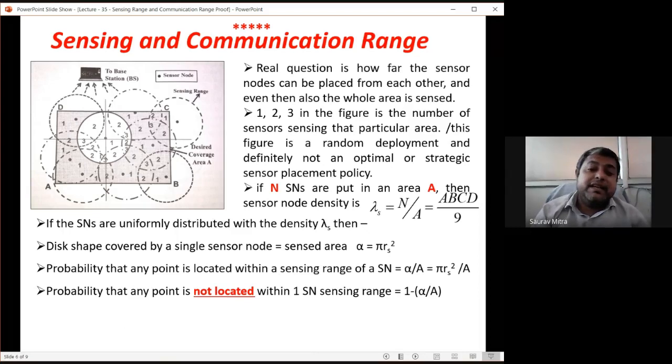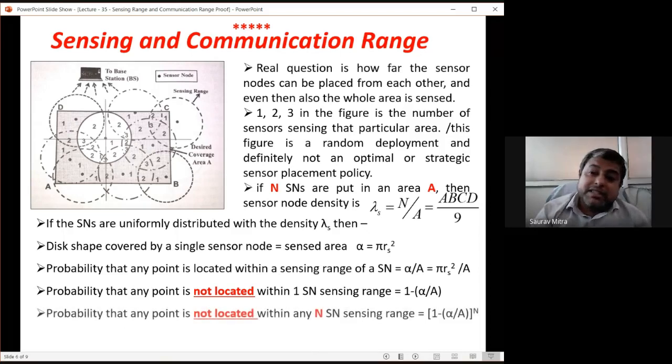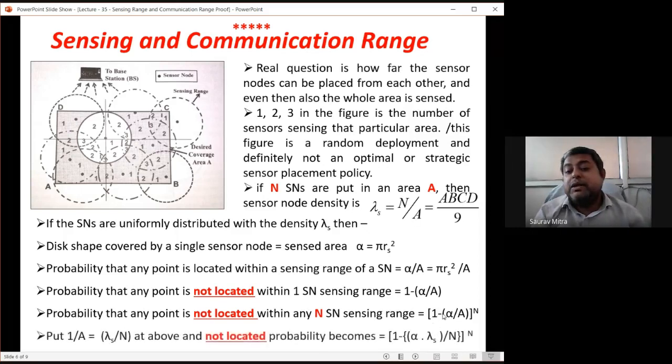So in that case, the fraction of area sensed is pi r square divided by A. The fraction not sensed by one sensor is 1 minus pi r square divided by A. And the fraction not sensed by capital N sensors is given by (1 minus pi r square divided by A) raised to N. Then we substitute 1 by A as lambda s by N. This last line is the heart of this proof.